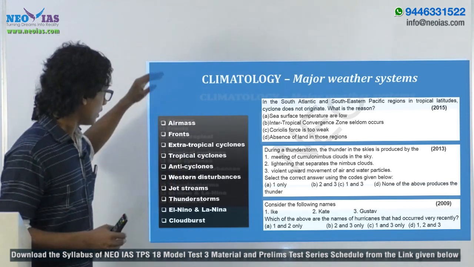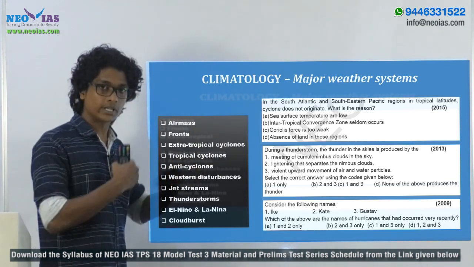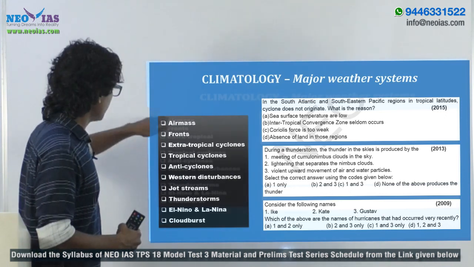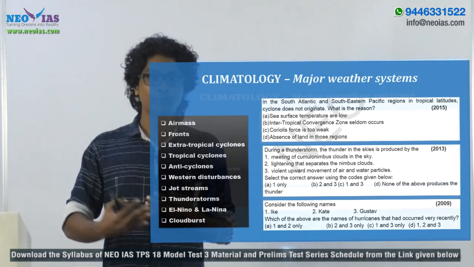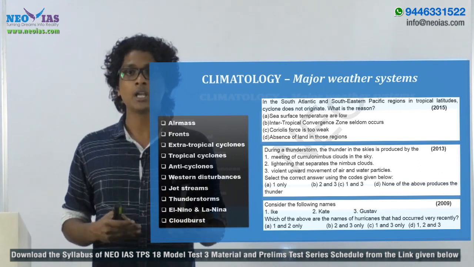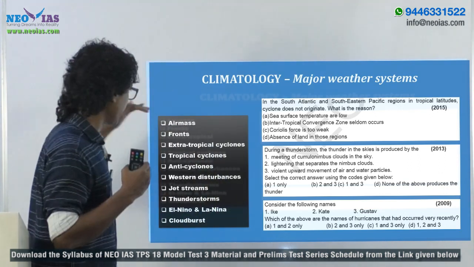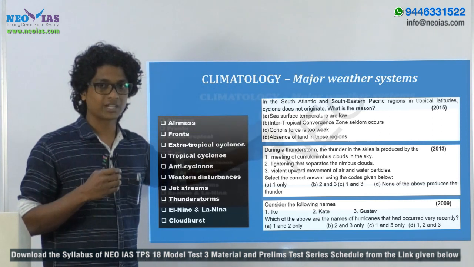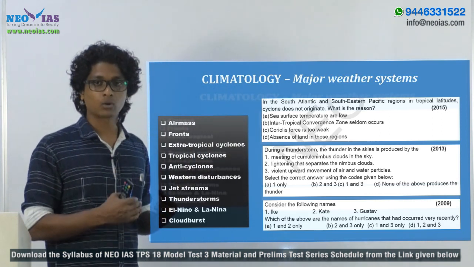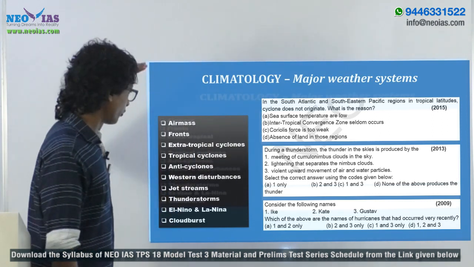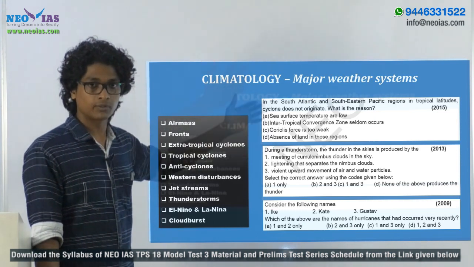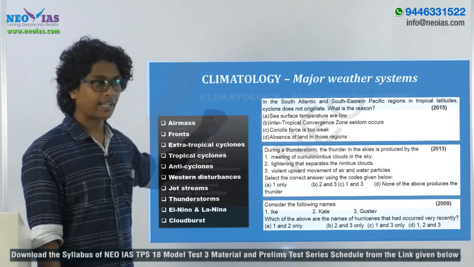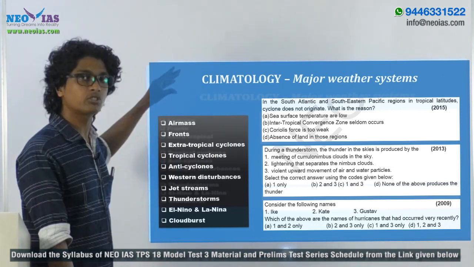And among them, from a few of the topics we already have previous questions, in the sense of air mass. In 2016 for your GS1 mains examination, they asked a question related to the concept of air mass and how it is affecting macro climatic change, right? So for your prelims, since they have already asked a question for your mains examination or GS1, you can expect a question based on the classification of air mass.